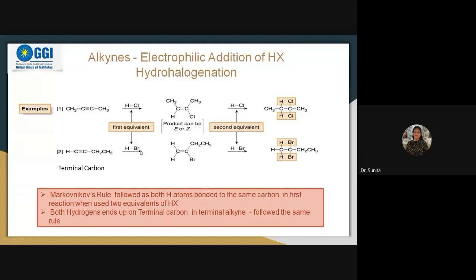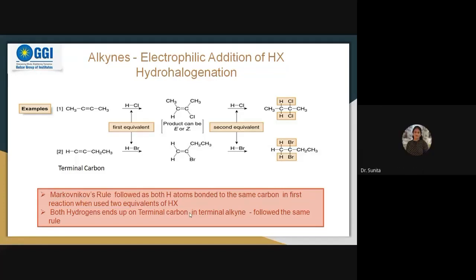Now this bromine has negative charge and a carbocation will be generated, meaning the second carbon will get the positive charge. Then Br is having a pair of electrons and it has negative charge, so it will get attached over this second carbon. So you can see over here bromine is attached. This is the simple Markovnikov rule. This terminal carbon is having hydrogen, this carbon is not having any hydrogen, so hydrogen will go to this terminal carbon. Simple Markovnikov rule is followed, right?